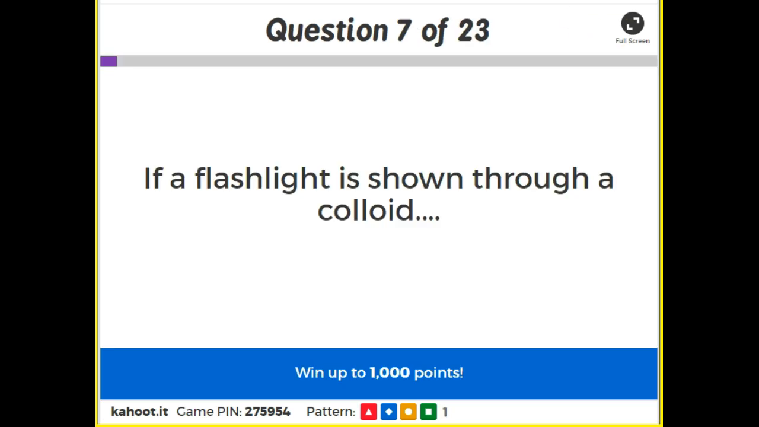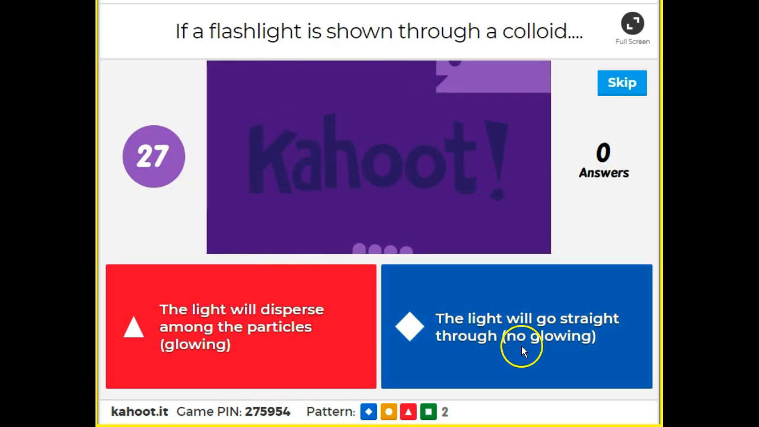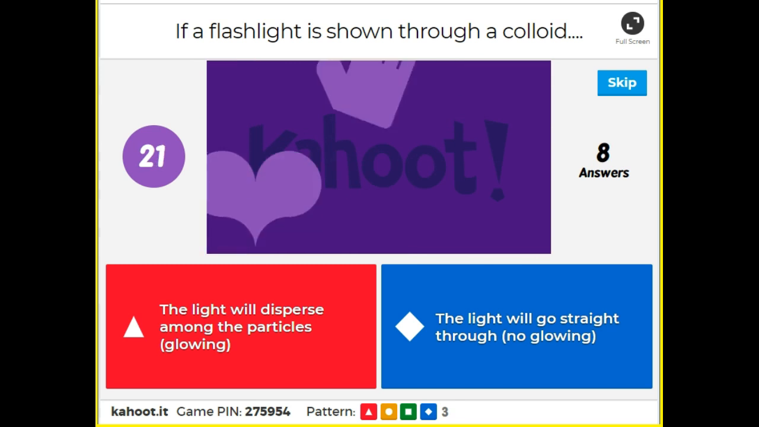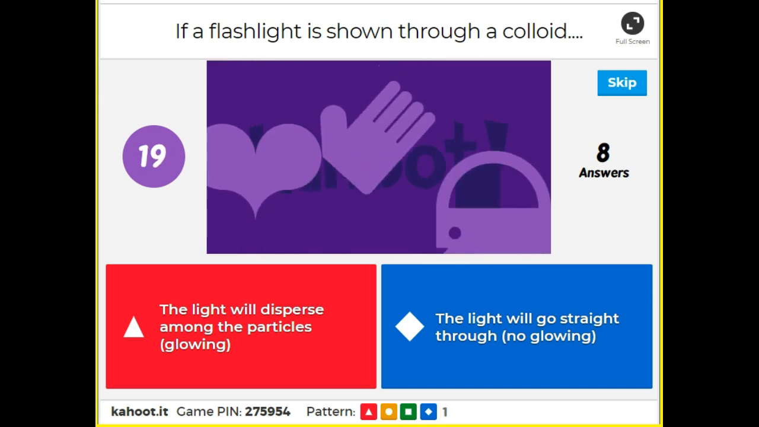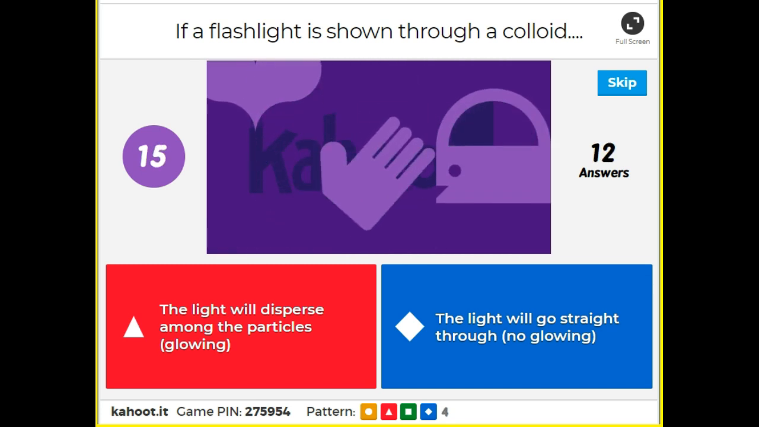I love it. If a flashlight is shone through a colloid, will the light disperse, making it glow, or will the light go straight through? Think about a colloid. That means like fog. That means like milk. What happens when we shine a light through a colloid?